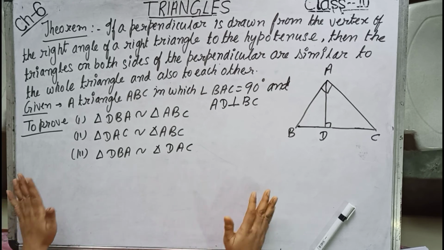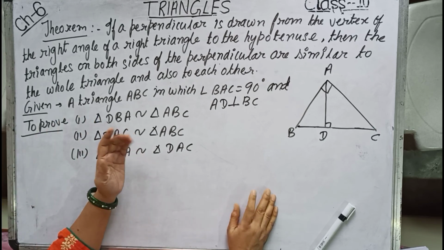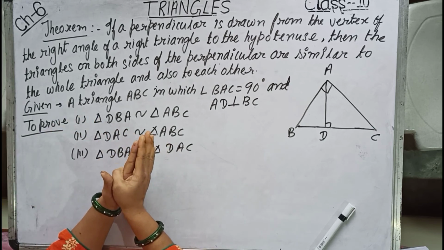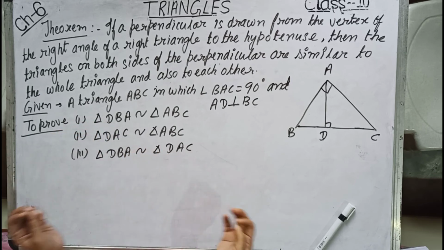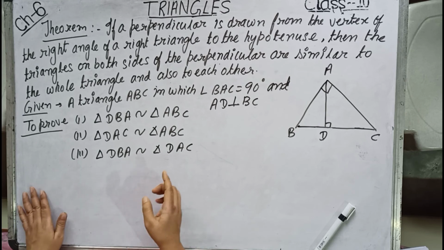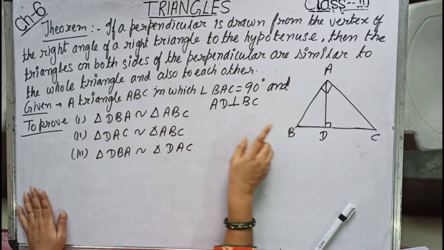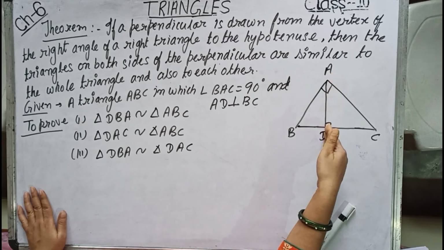Now after the three criteria of similarity, we will be doing one theorem again whose motivation is required, concept is required, and based on this sums may come. But in order to understand the concept, we should know the proof also. So the theorem says that if a right angle triangle is there in which a perpendicular is drawn.